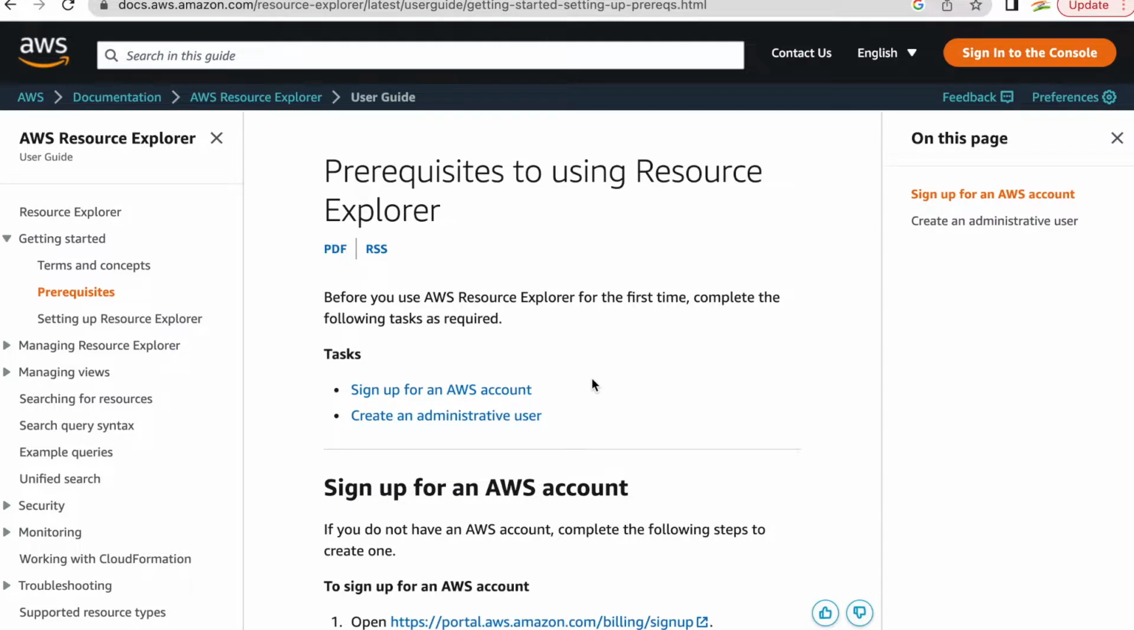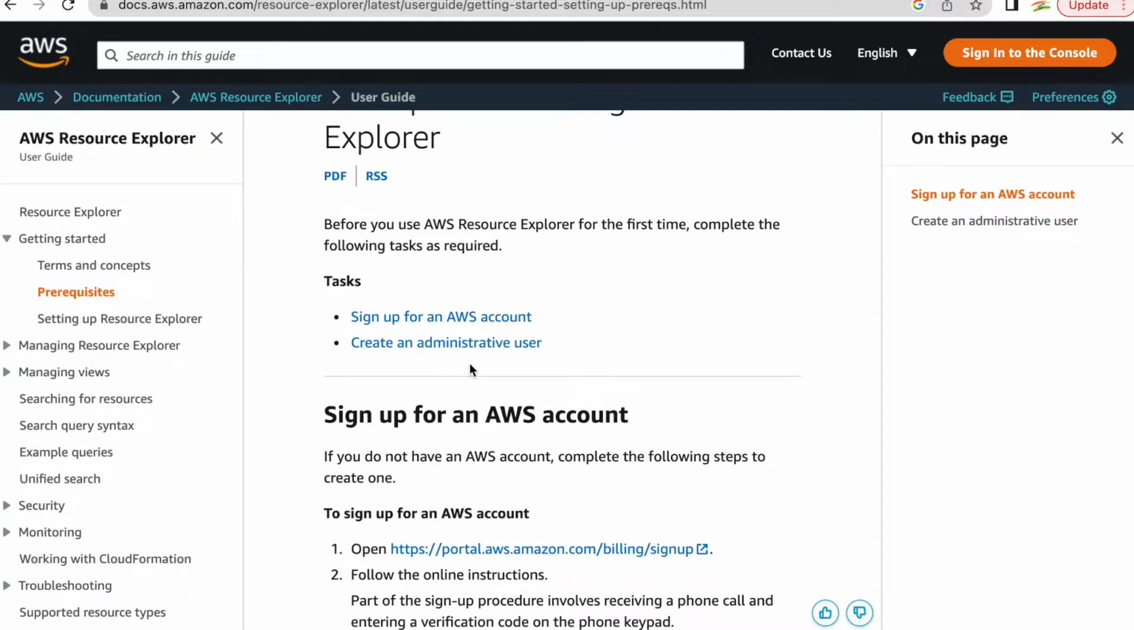And guys, if you don't have it, I insist that you create your own account, because you can easily play with these services. This is a 12 months free tier account, and a lot of the services are covered there. I have one video created about this free tier account, so you can refer to that. And then create an administrator user.